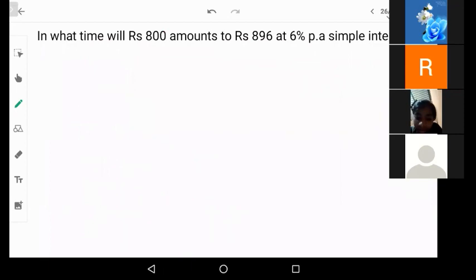Now let's go to the next problem. Now we have completed our percentage problems. Now here we'll be calculating the time limit. In the previous problem, they were giving us the time limit, saying starting on 1st Jan to April, September to December, like that. Now here we will be calculating within how many days, months or years the amount is going to grow. So that is the type of problem.